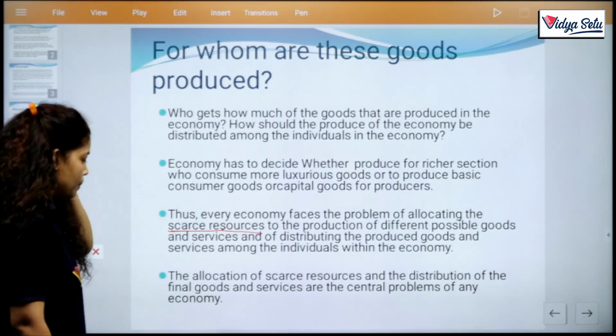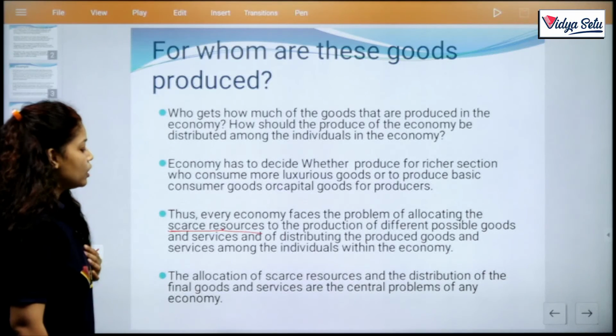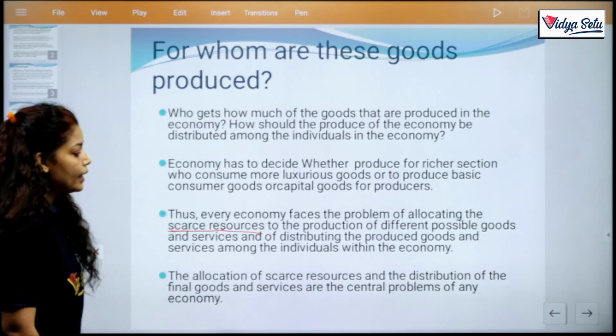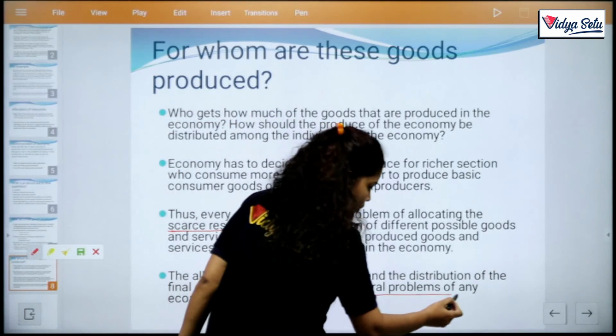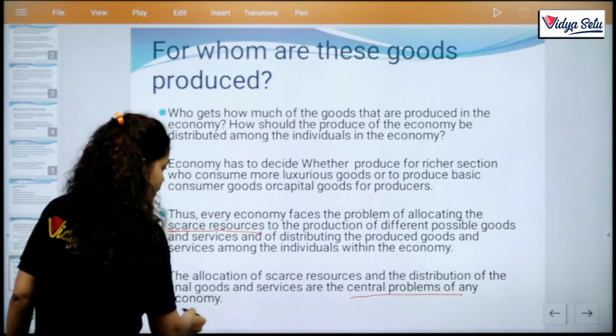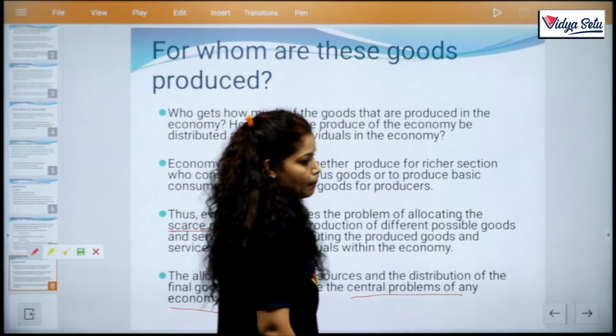Clear? So the allocation of scarce resources and the distribution of the final goods and services are the central problem of any economy.